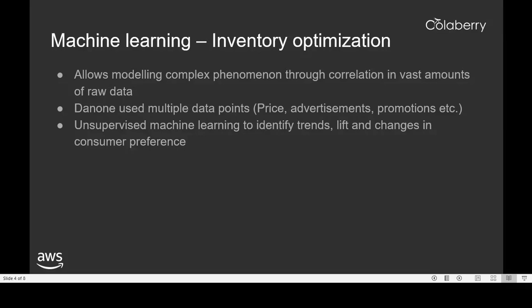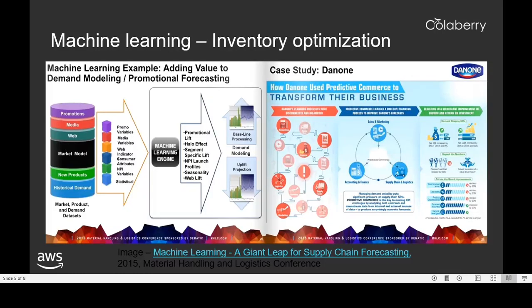Models can be created to understand correlation of different variables, as well as generate useful and actionable insights. Danone, the dairy product manufacturer, has used machine learning to model demand and forecast spends. This was done by taking data points for various variables to get these insights. As the image shows, Danone found across-the-board improvements doing this.